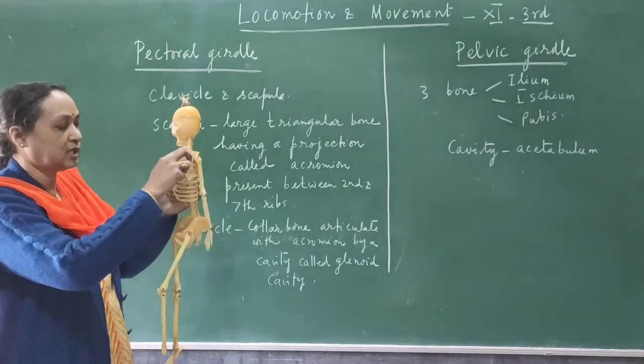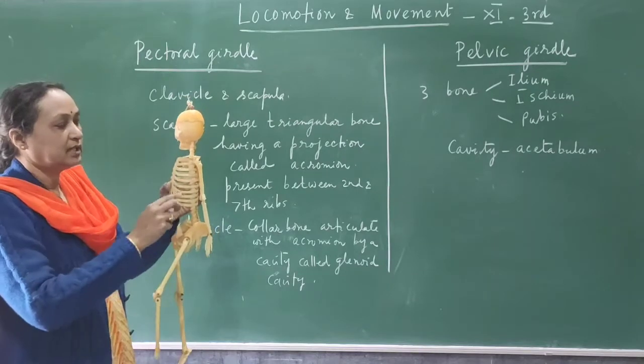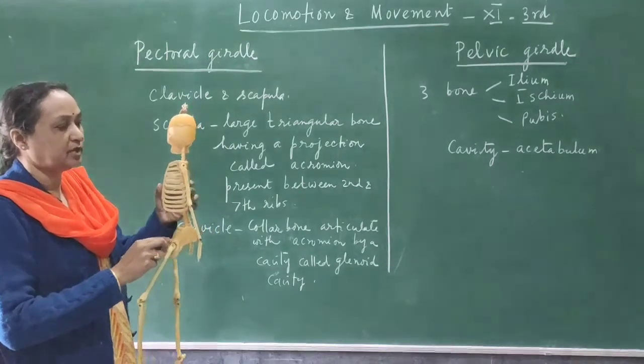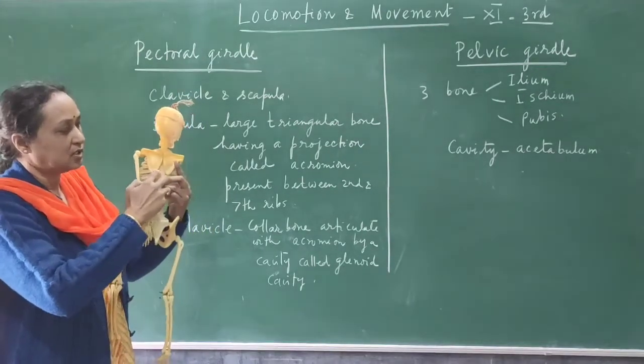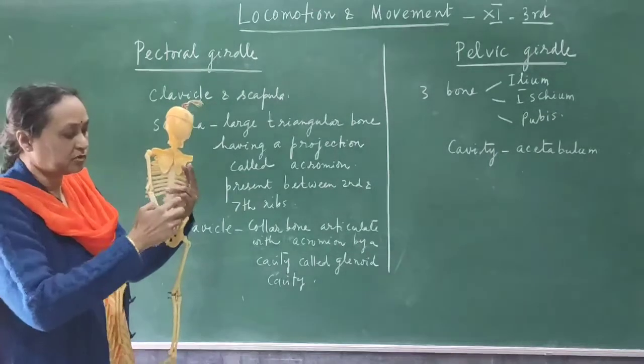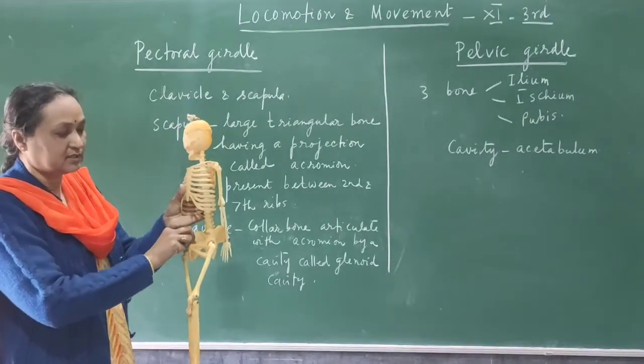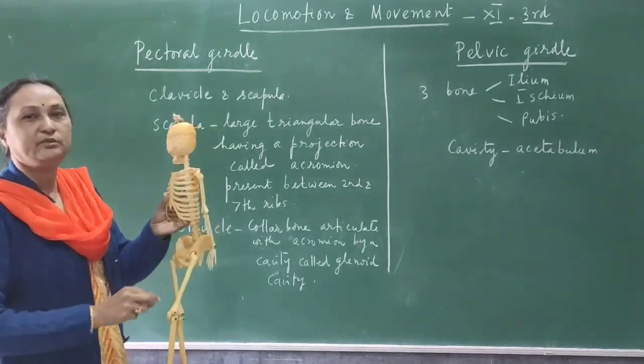So both the pectoral and the pelvic girdle are giving support to different body parts. For example, the back portion is supported with this triangular bone, and the hip portion is supported by this framework of bone, which is called pelvic girdle.